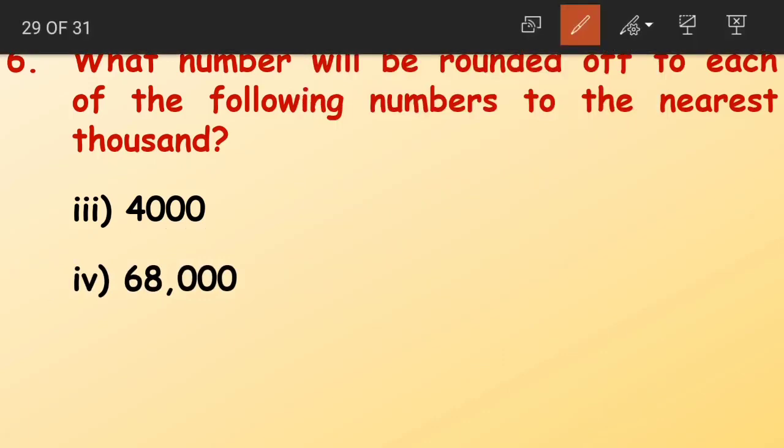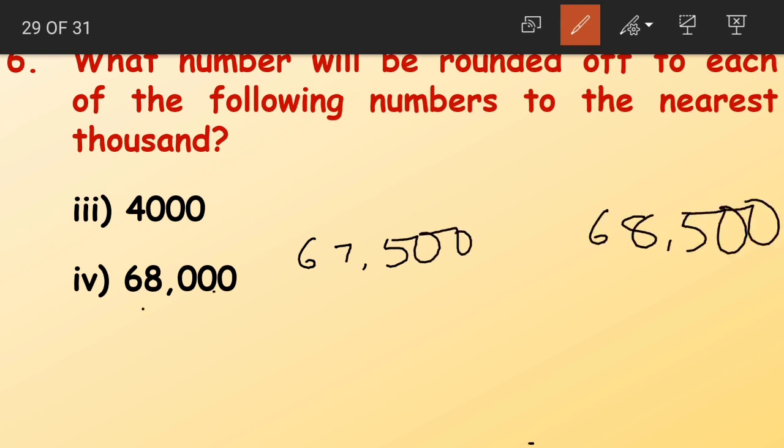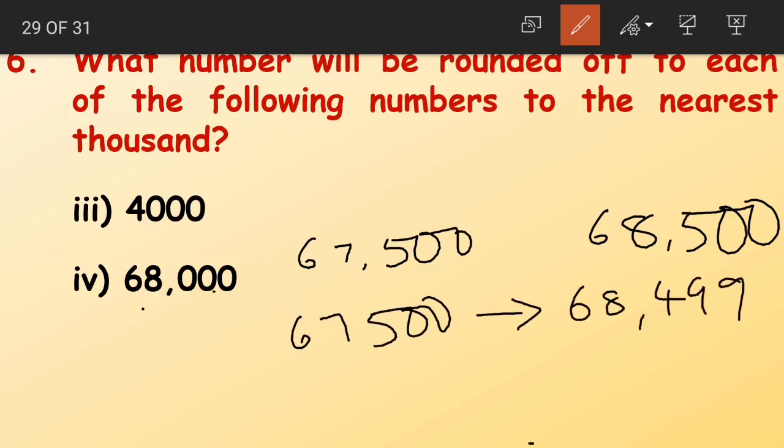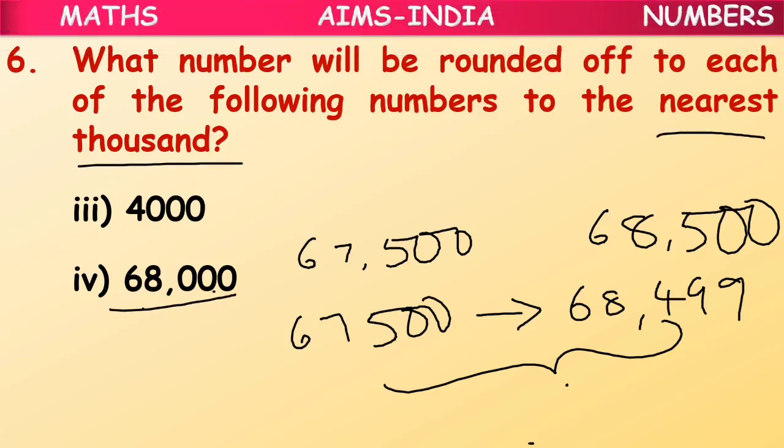Now here again, 68,000 minus 500 becomes 67,500 and 68,000 plus 500 becomes 68,500. Now the numbers from 67,500 till 68,499. These 1,000 numbers, when rounded off to the nearest thousands, can be estimated as 68,000s.